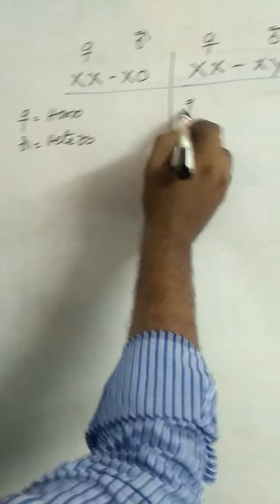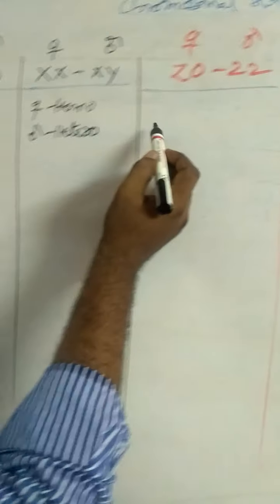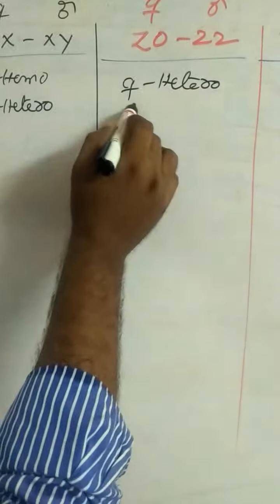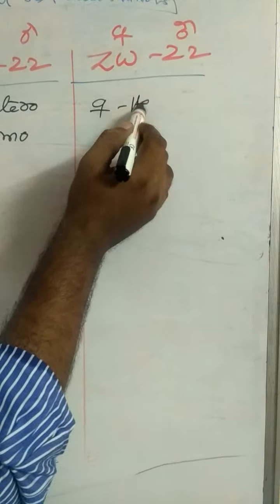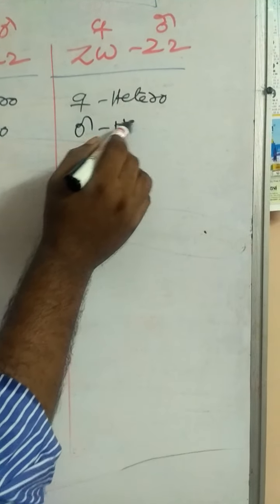Here also, females are homogametic and males are heterogametic. In the Z0-ZZ method, females are heterogametic and males are homogametic. Here also, females are heterogametic and males are homogametic.